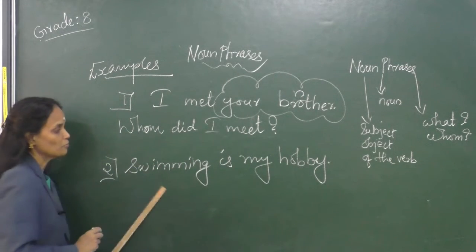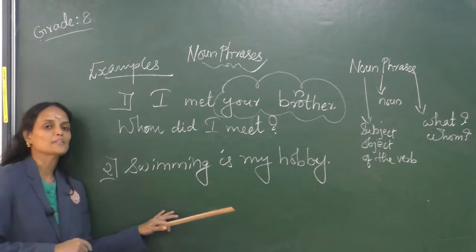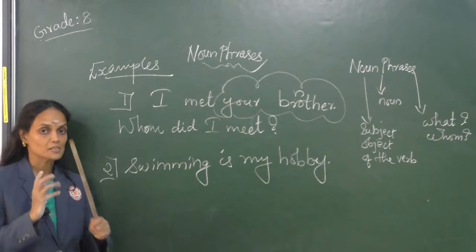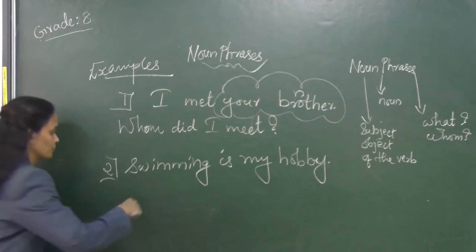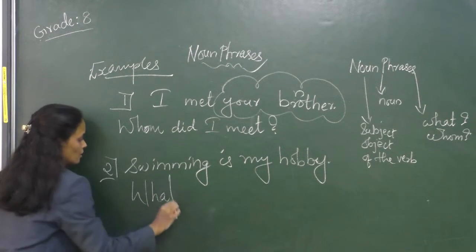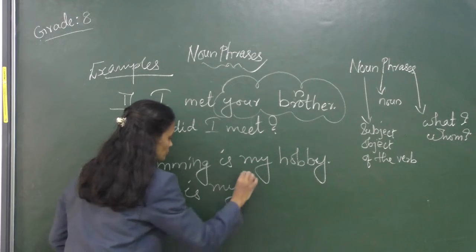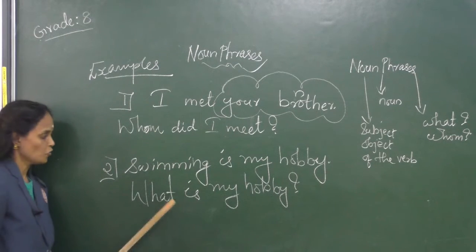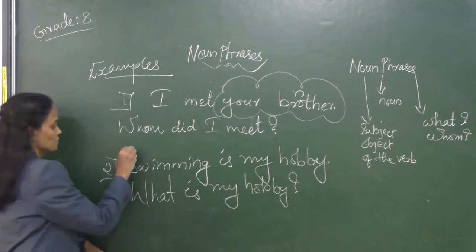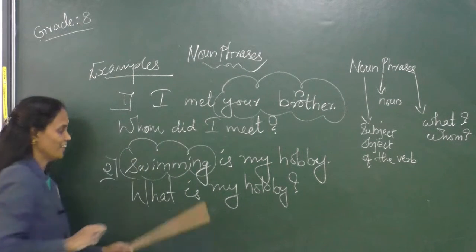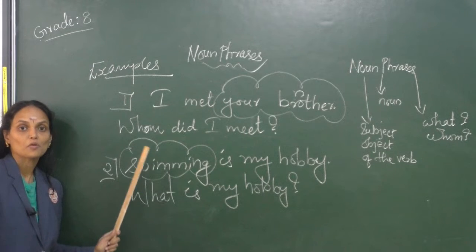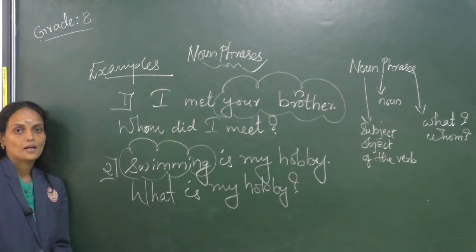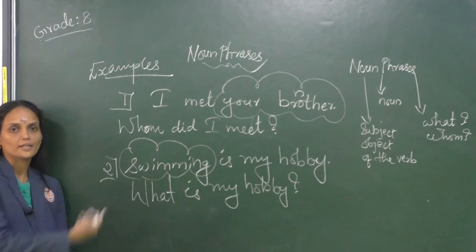Second one, swimming is my hobby. This should be the answer. Let's frame a proper question to get this statement as the answer by using the WH question word what. What is my hobby? The answer is swimming. Hence, swimming is the noun phrase over here, which functions as the subject of the auxiliary is. Now let's find out some more examples on noun phrases.